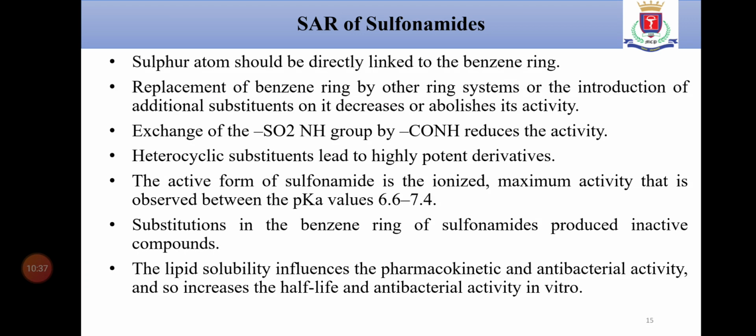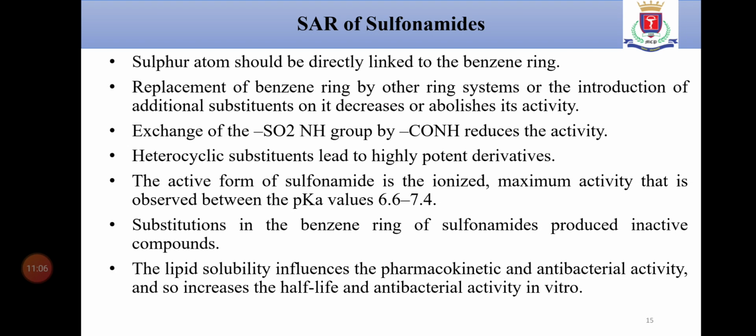The sulfur atom should be directly linked to the benzene ring. Next point, replacement of the benzene ring by another ring system, or the introduction of additional substituents on it, decreases or abolishes its activity. Next point in SAR, exchange of the SO2NH group by CONH, that is sulfonylamine into carbonylamine, reduces the activity.